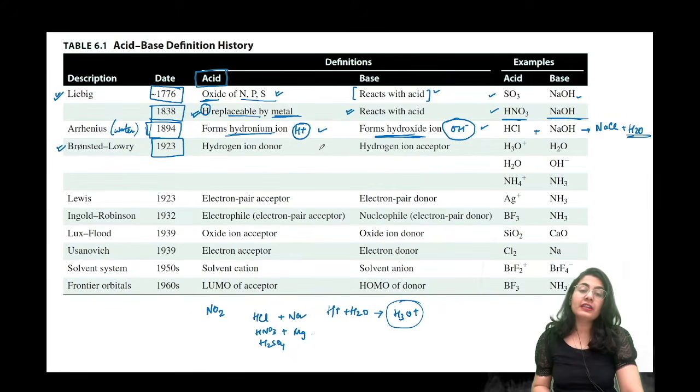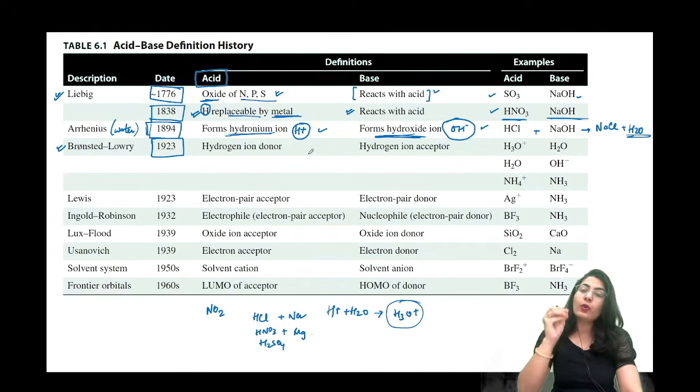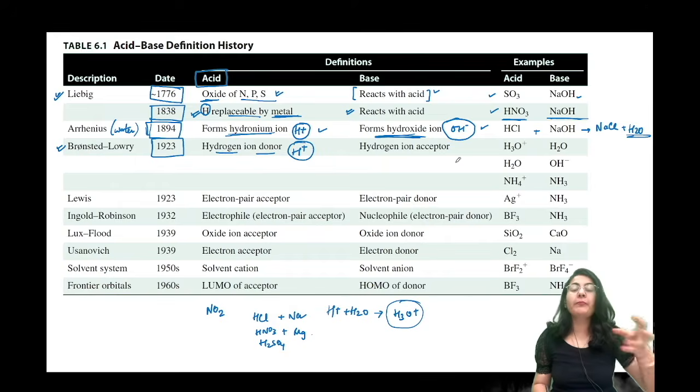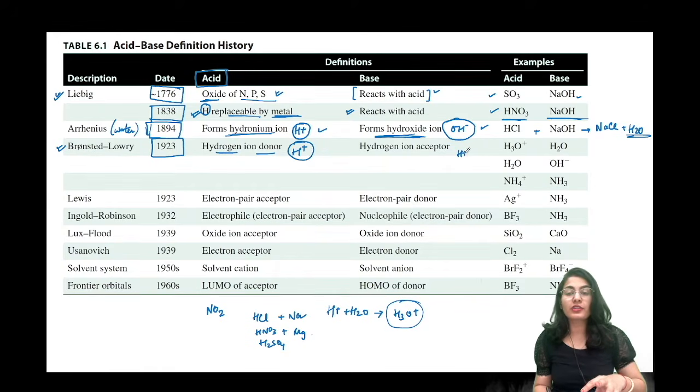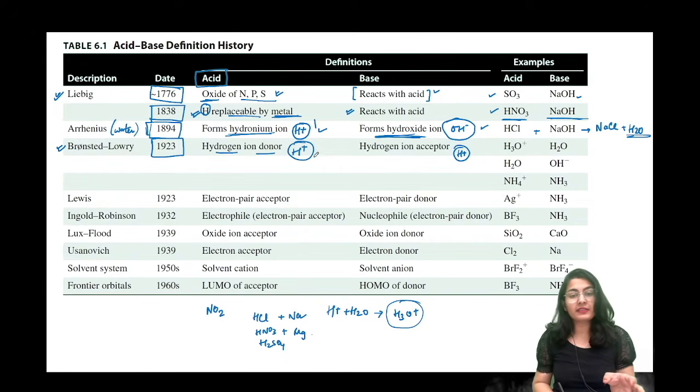Now later on in 1923, a new concept named as Bronsted and Lowry concept came out, and it considered the donation and the acceptance only of the proton. तो ये जो hydrogen ion donor होता है, the hydrogen ion donor, that is an acid, and a base is going to accept the hydrogen ion. So यहाँ पे base के लिए there is a, see, acid concept is the same, but for the base there is a big change. Why? Because we were only describing molecules as base जो OH minus बना दे, but there are not all molecules which will form OH minus.